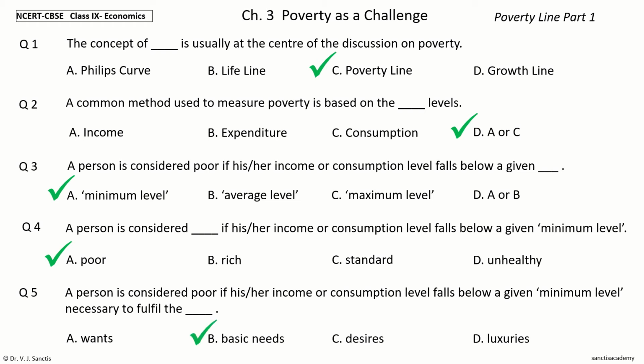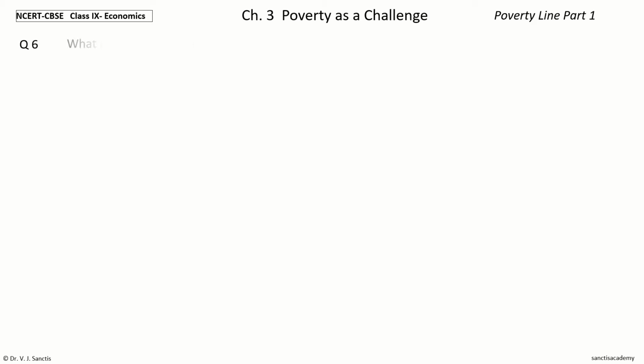And the answer is basic needs. So, a person is considered poor if his or her income or consumption level falls below a given minimum level necessary to fulfill the basic needs.